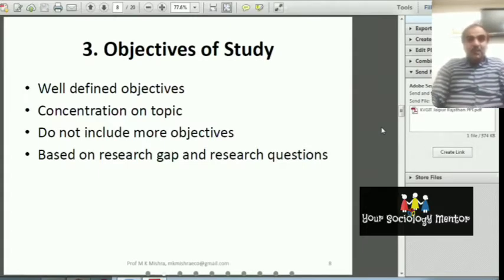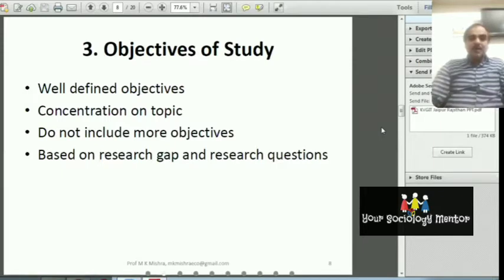So it is also important that the objective of the research should be concerning the topic of the research. Otherwise you can deviate from the topic, and you should concentrate only on two or three research objectives. That is enough. Don't take more research objectives. 2 or 3 objectives is okay, because you can make 2 or 3 hypotheses. Your research questions will be 2 or 3, and that will be okay.